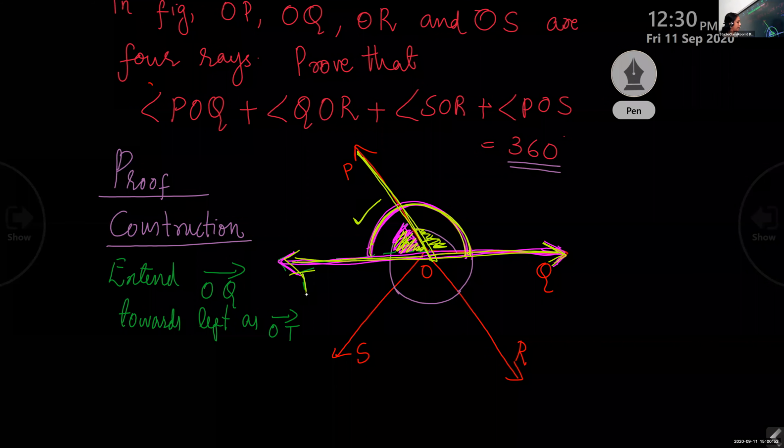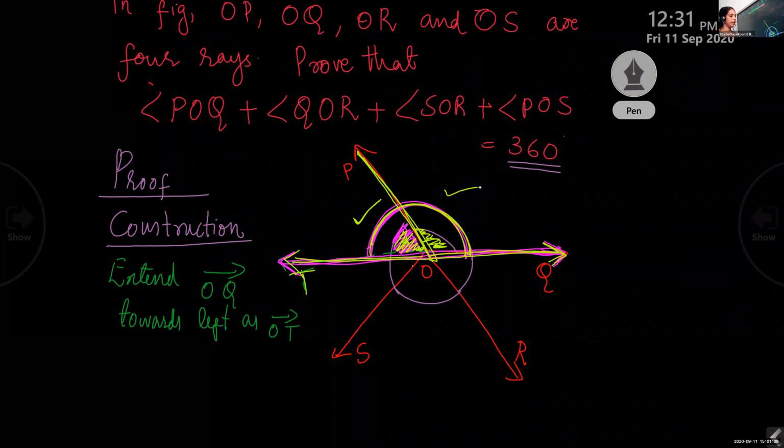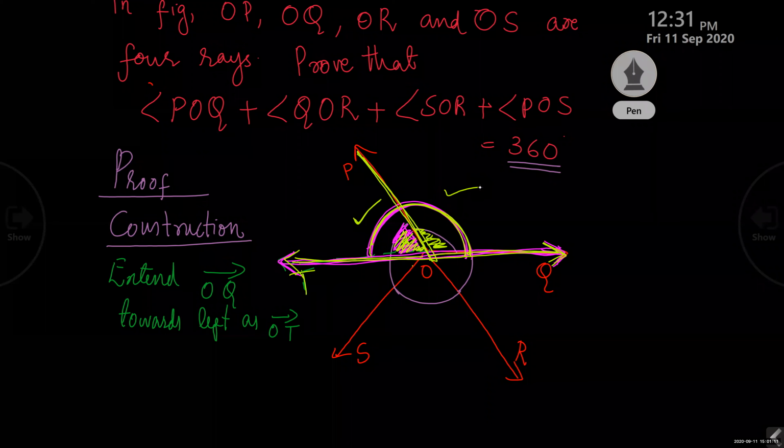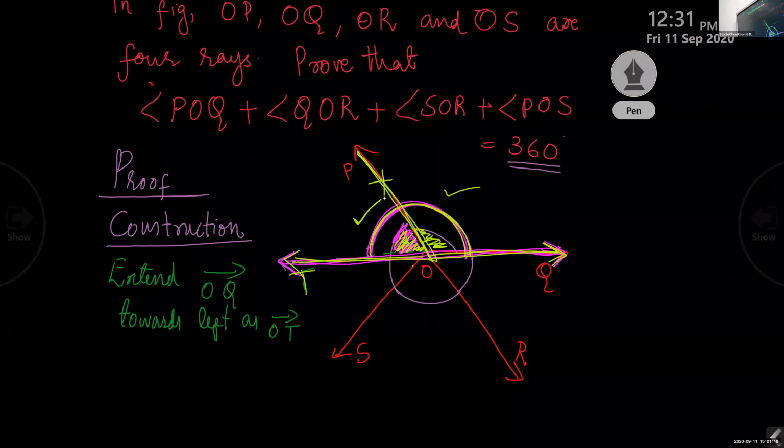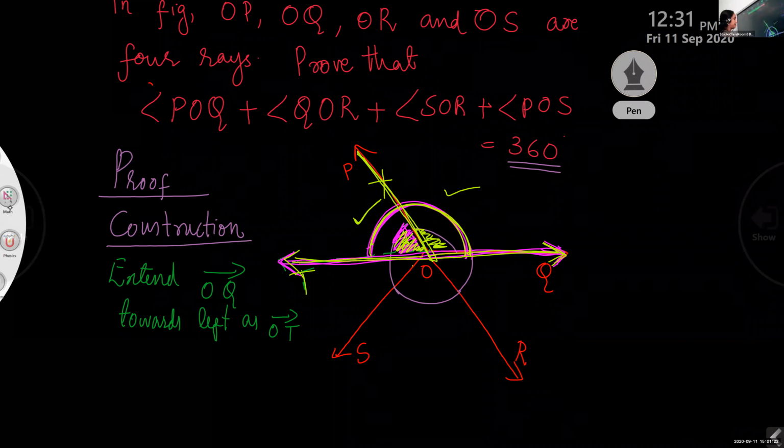Name means you give the three letters. What is the name of this angle? Angle TOP. Clear? And what about this one? What is the name of it? POQ. When you add these two angles, what is the answer? 180 degrees. So that we will write as a step.